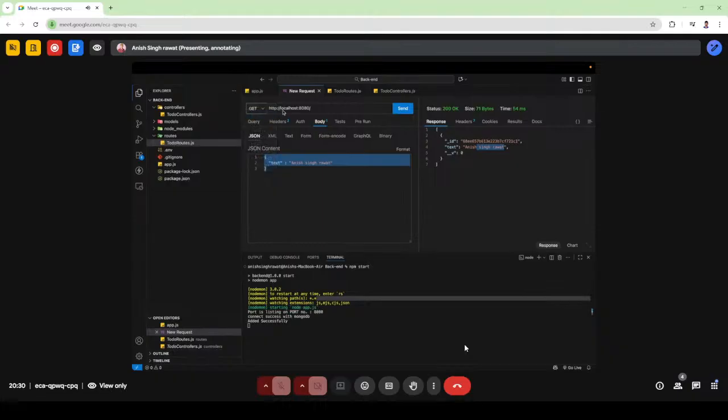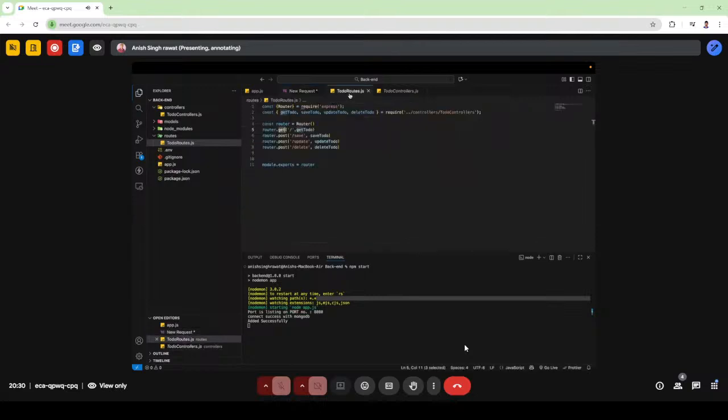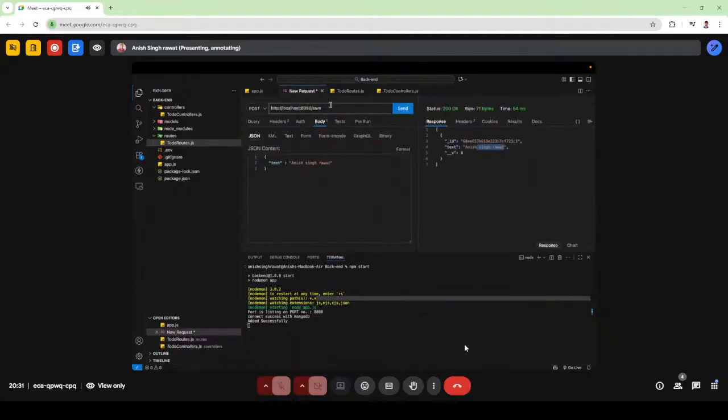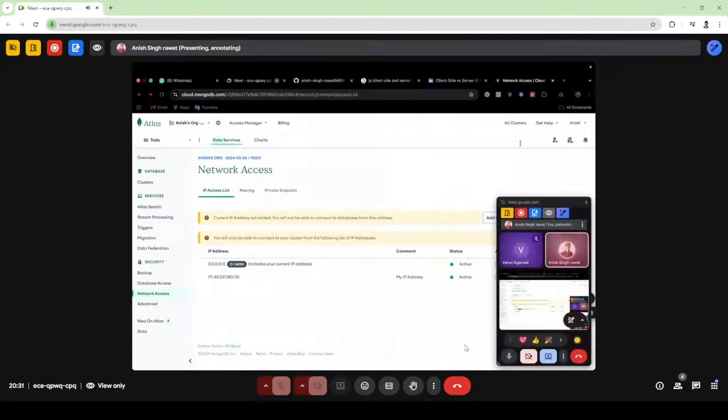Okay, now if I want to post anything more, like I have used save. Why save? Because the route is save. If I change the route, then I have to change it here as well. Instead of Anish Singh Rawat, let's change it to full stack developer. Okay, full stack developer, and ToDo added successfully in our database.